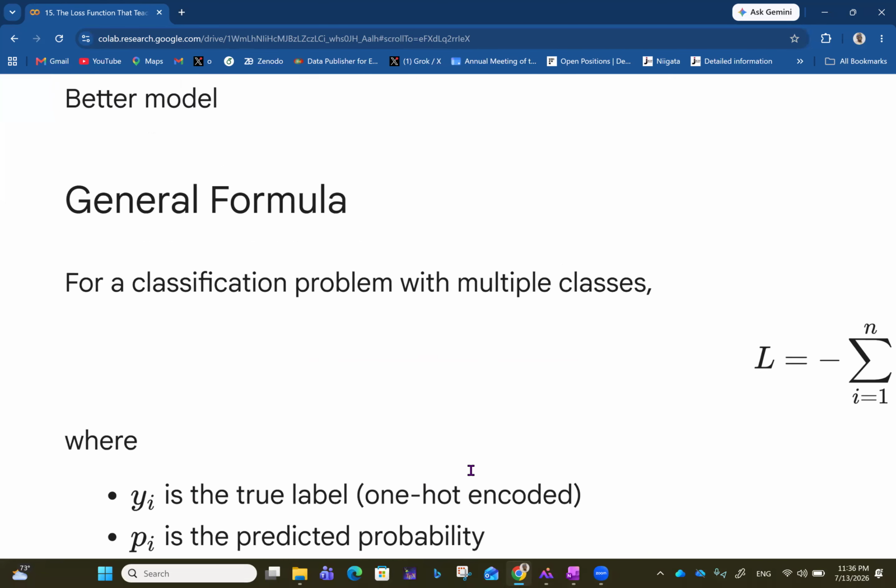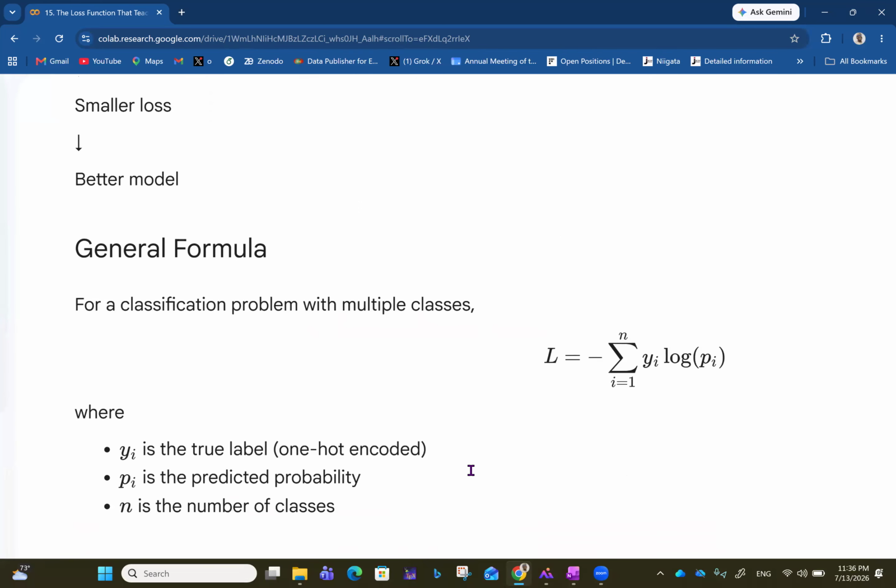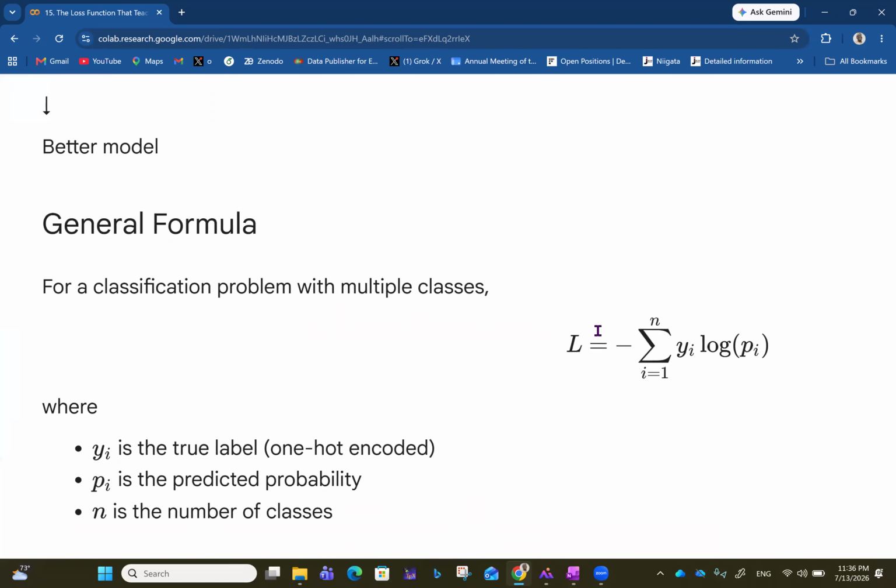Then we go on to the general formula for the loss. For a classification problem with multiple classes, the loss function is defined by this. I think we've come across this formula before. It's closely related to the idea of information theory as proposed by Shannon. So L is equal to minus the summation from i equals 1 to n of yi log pi, where yi is the true label, that's one-hot encoded, and pi is the predicted probability for that label, and n is the number of classes. In that way, we're able to get the entropy, the loss.